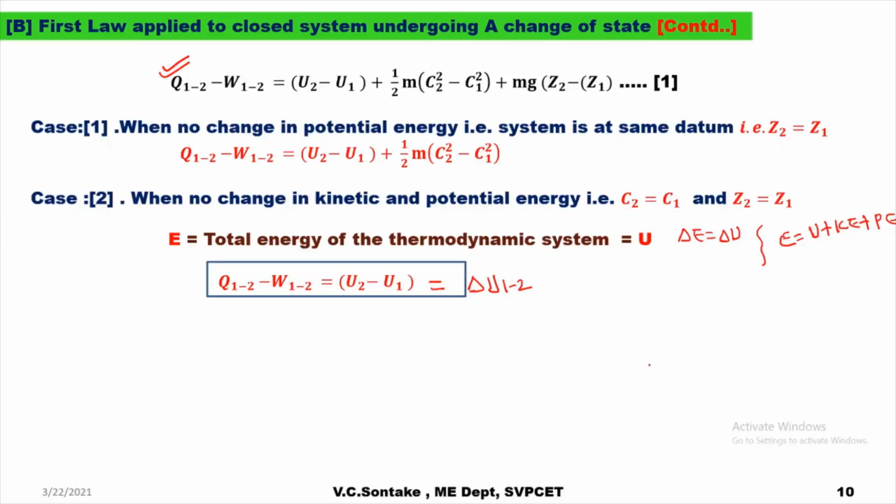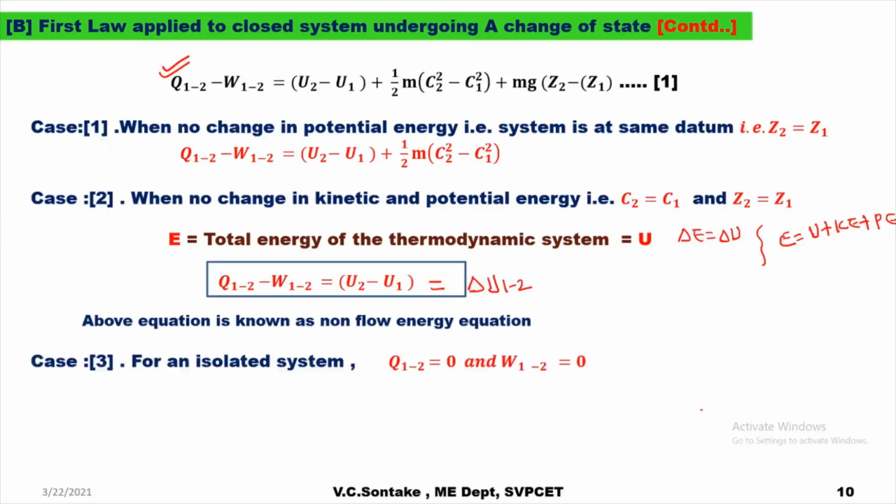This equation of first law is applicable for a stationary system with reference to some datum. The actual first law of thermodynamics is Q12 minus W12 is equal to delta E12. So please mind well. The above equation is known as the non-flow energy equation.